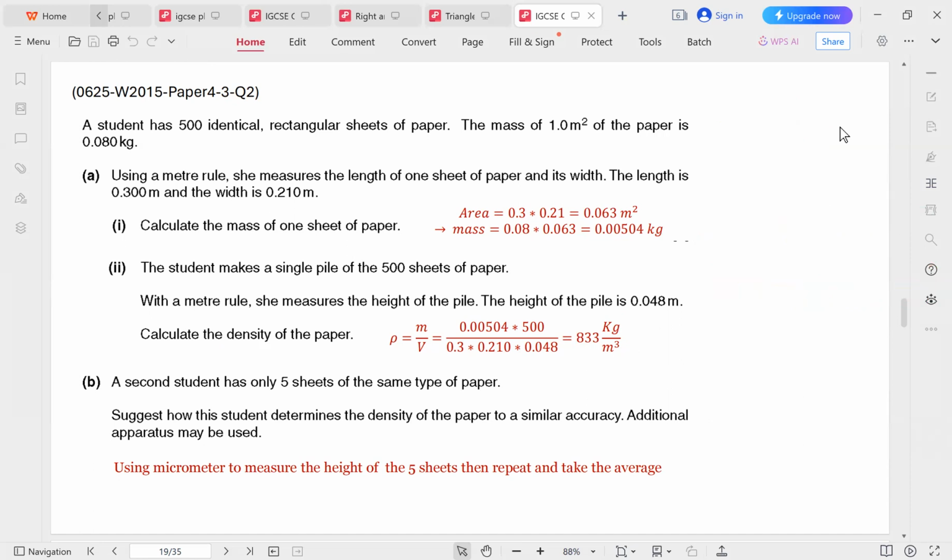So the problem with 5 sheets of paper is that you cannot use a ruler to measure the height. The student in II measures the height of the pile with a meter rule. This is what is said in the problem. But we cannot do that if we only have 5 sheets. It would be inaccurate. So instead of the meter rule, we're going to use a micrometer to measure the height of the 5 sheets. And we would also repeat the measurement multiple times and take the average in order to obtain better accuracy.